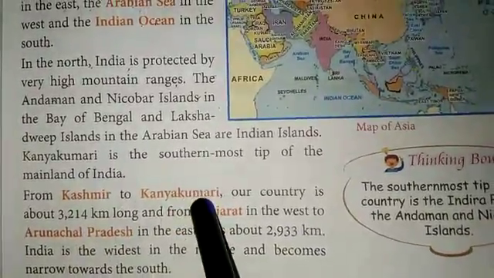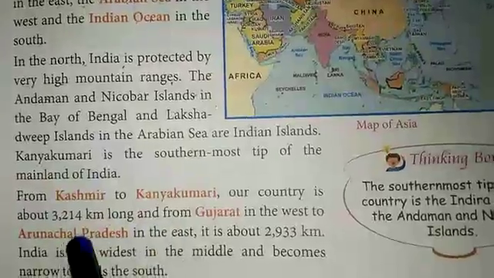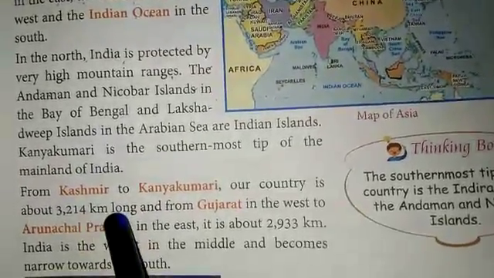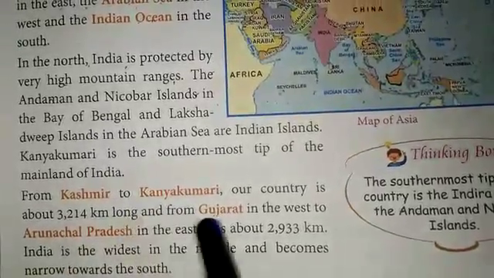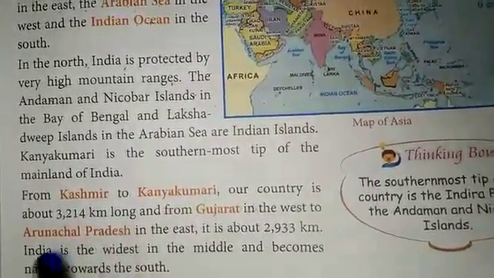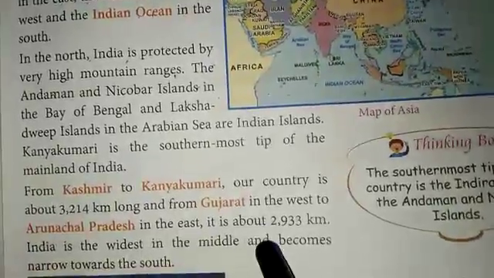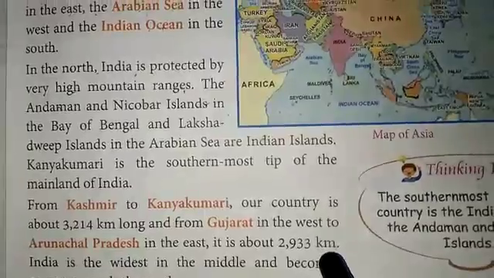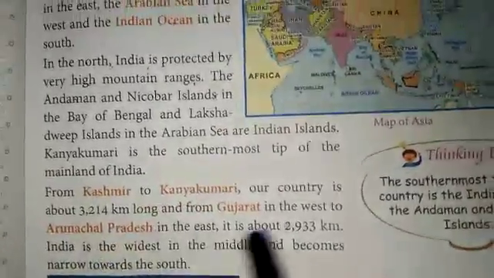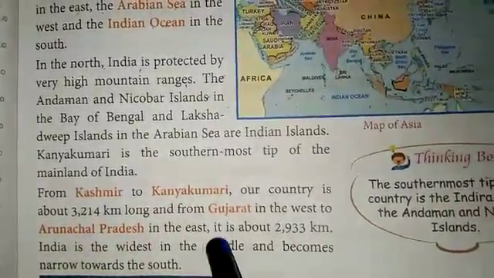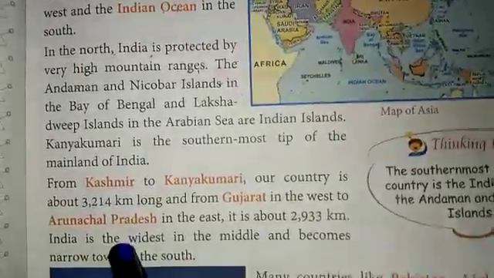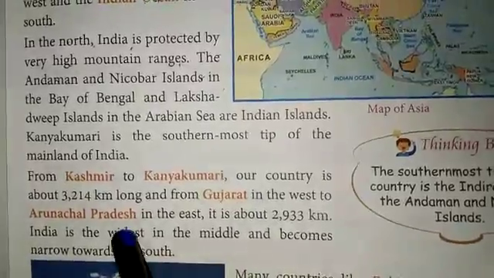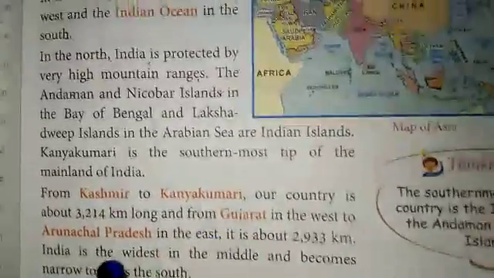From Kashmir to Kanyakumari, our country is 3,214 kilometers long, and from Gujarat in the west to Arunachal Pradesh in the east, its area is about 2,933 kilometers. This was about the area of India, from Kashmir to Kanyakumari and from Gujarat in the west to Arunachal Pradesh in the east.